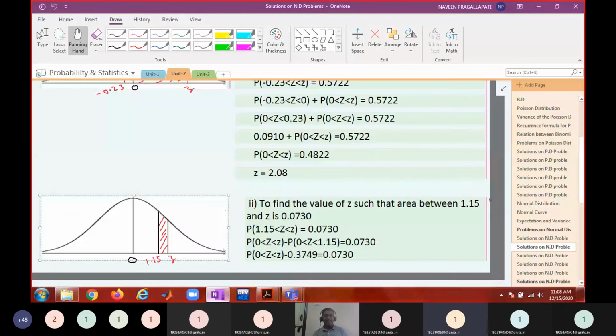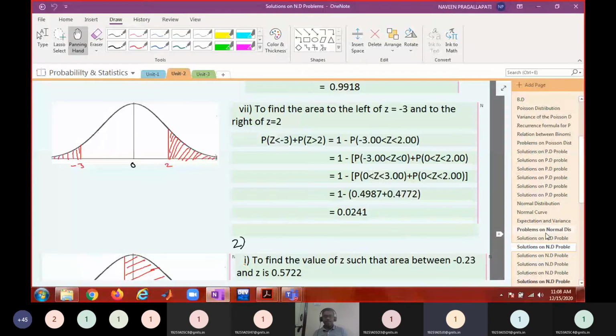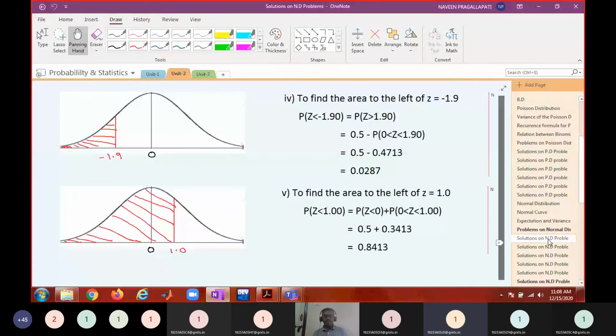Okay, so these are all different. Tell me. Sir, will we not be having the distribution table in the exam now, sir? We have to solve that. No, you have to carry the distribution tables. You are allowed to carry the distribution tables for binomial distribution, Poisson distribution, and normal distribution. You take the printout and be ready with the exam. Okay, sir. In the external examination, they will supply the distribution tables. Okay, sir. In our college, people will supply the distribution tables.